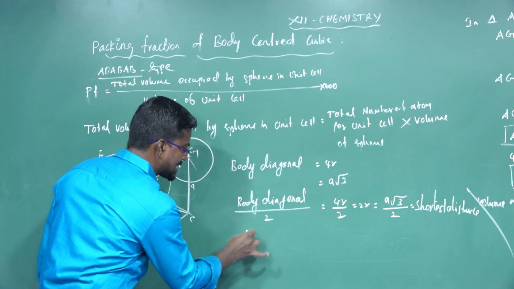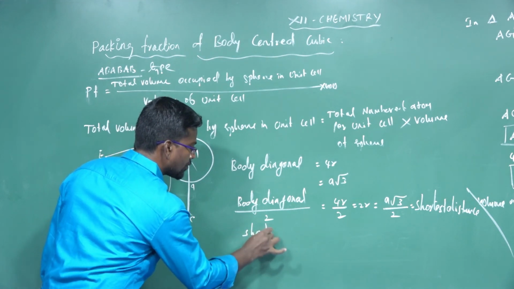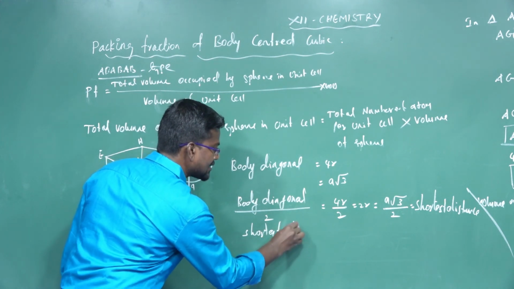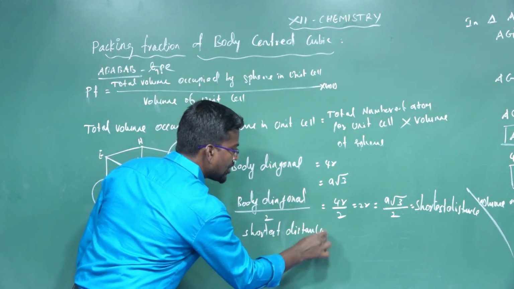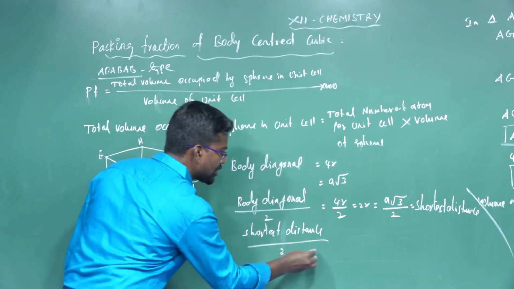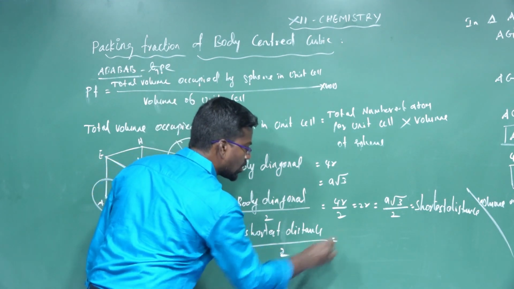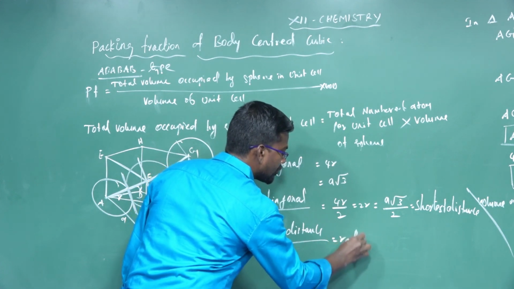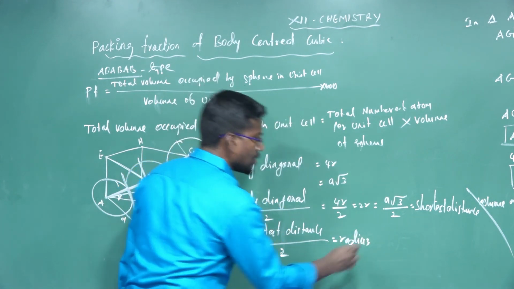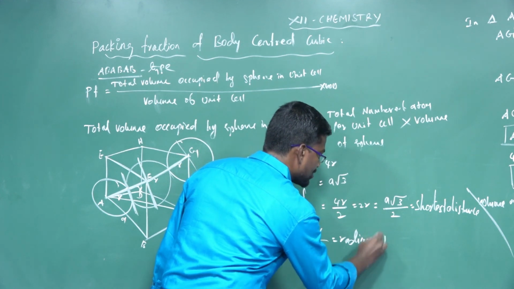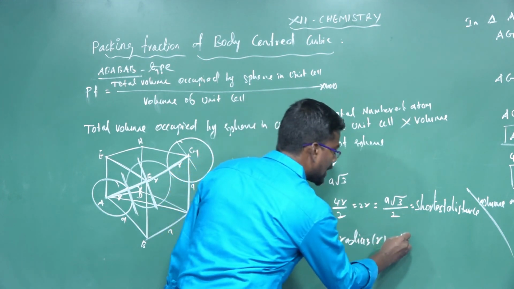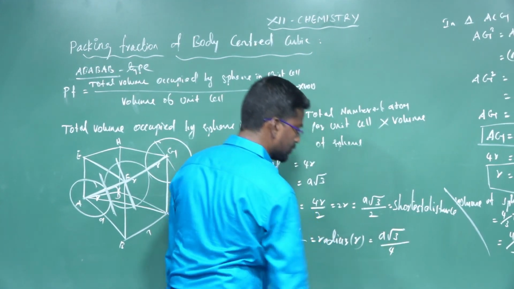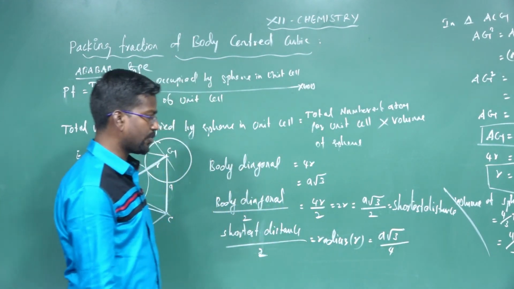So the shortest distance divided by 2 is the radius R, which is equal to a root 3 divided by 4.